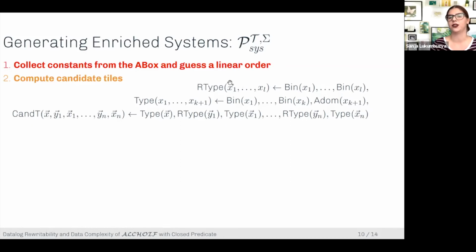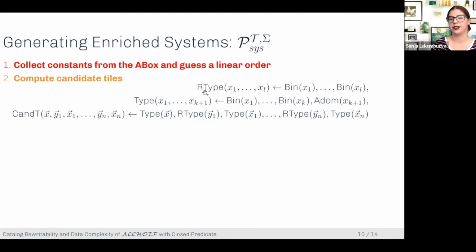This is very standard. Now, for the types, the problem is that the types kind of depend. So the number of different types depends on the size of the A box, polynomially, but it still depends on it. So in order to keep these arities fixed in terms of the T box, if we consider the T box fixed, we can encode the type as a bit vector of length K first, where this is just an enumeration of concept names.